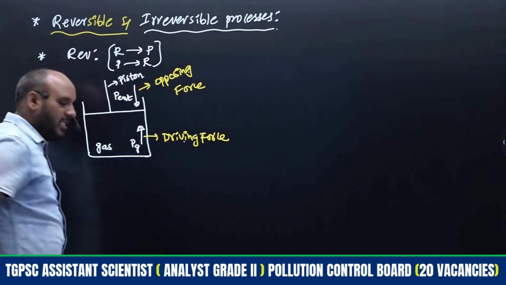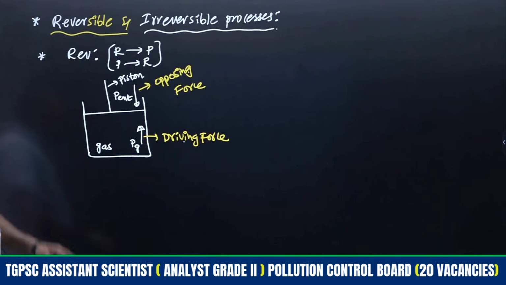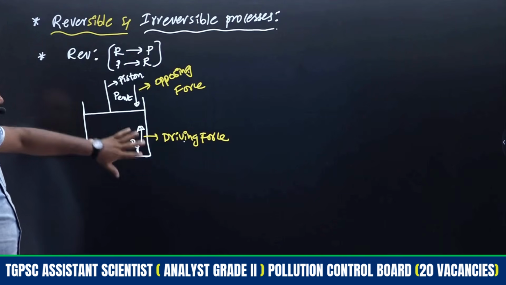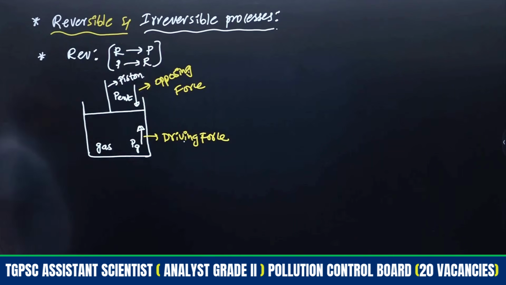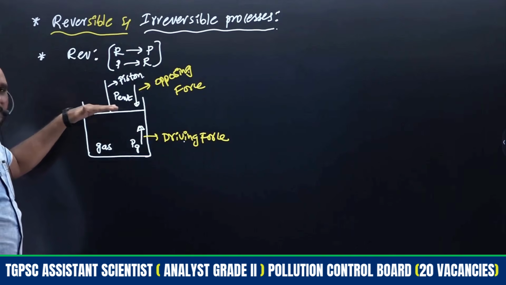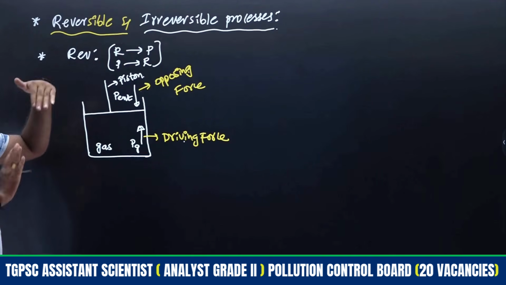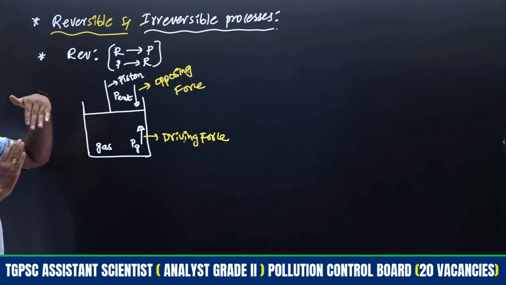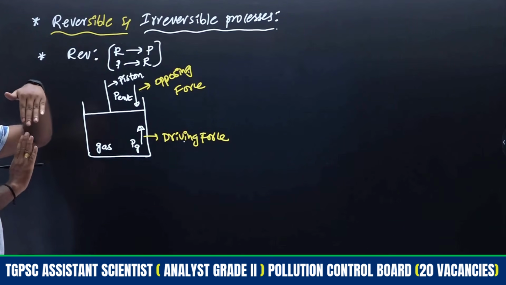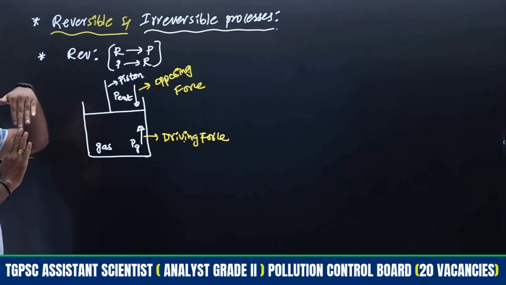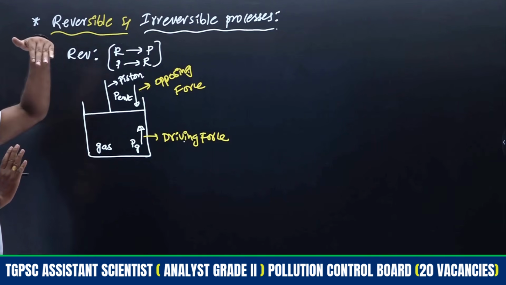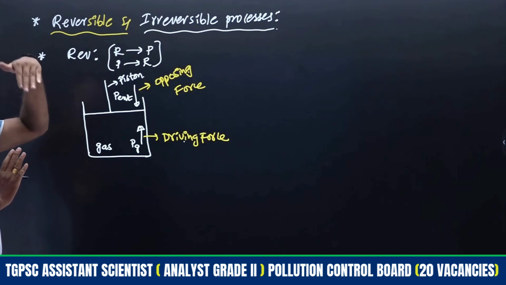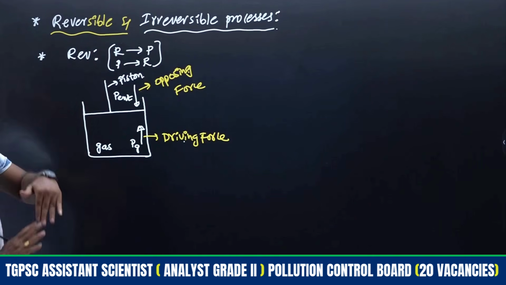Opposing force and driving force. One condition you may consider: driving force is equal to opposing force. What will happen? The piston will be kept at this constant position because both the forces are the same. If the driving force inside is more, the piston will move up. If the opposing side force is more, the piston will come down.